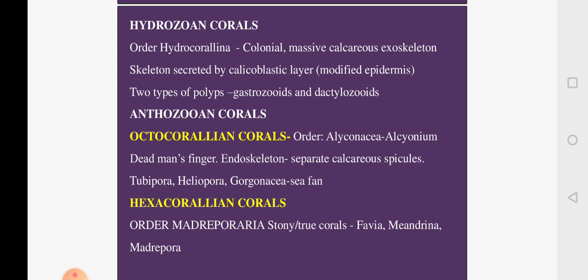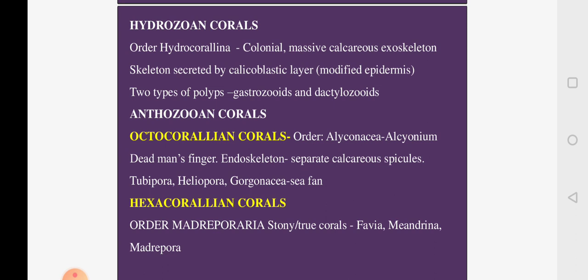Some examples are Alcyonium, which is also called the dead man's finger. In this case, they have a skeletal element present inside the body in the form of spicules made up of calcium. Other examples for octocorallian corals include Tubipora, Heliopora, and Gorgonacea.